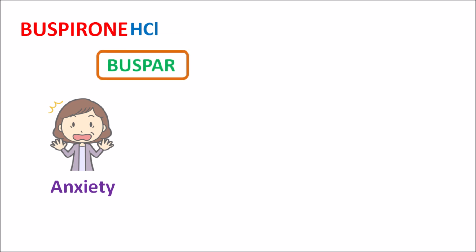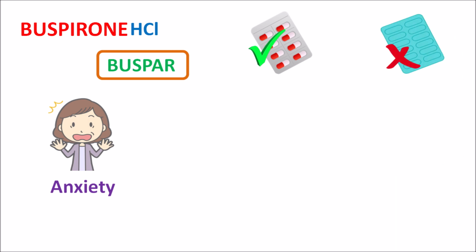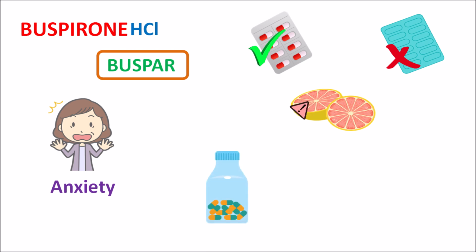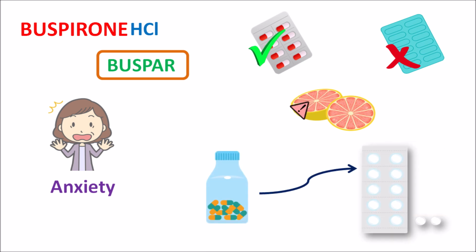Buspirone hydrochloride can be used for short-term management of anxiety, but when this drug is going to be taken, few of the things should be considered because this drug can be given safely with few of the other drugs, but along with few of the centrally acting drugs, this drug is contraindicated. Care should be taken when this drug is taken along with few of the fruits. When few of the anxiolytics like benzodiazepines are replaced with buspirone, again, few of the precautions should be maintained in order to avoid few of the central side effects. So today in this video, let us discuss what are the 8 important facts that should be considered while you are going to take buspirone hydrochloride.